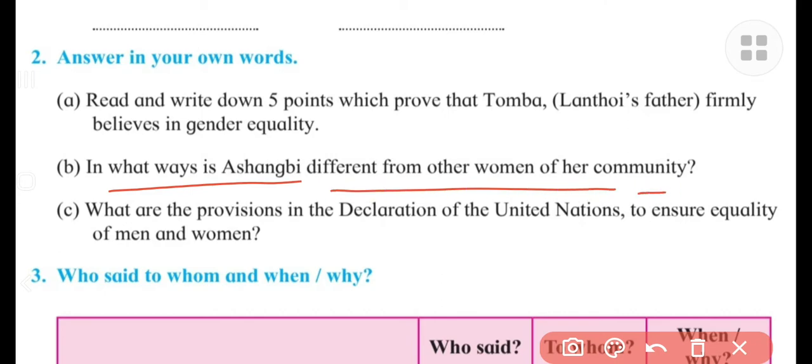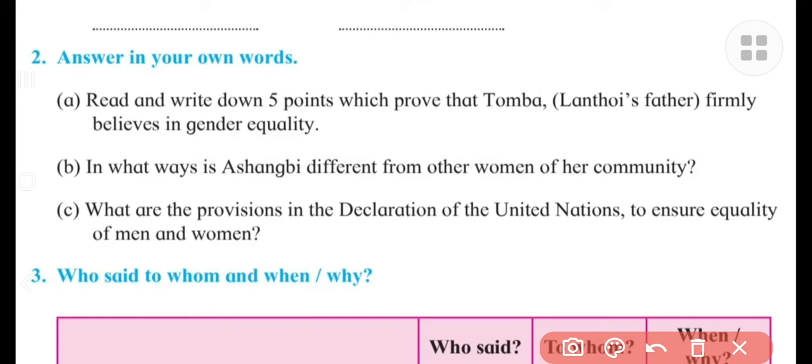Now look, in this answer you have to write: Ashangbi is enjoying some opportunities enjoyed by men because of her husband. She does not feel discriminated at home, right? And her husband helps her in doing the household chores like cleaning, washing, cooking, feeding the children.